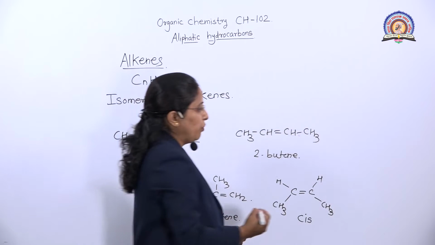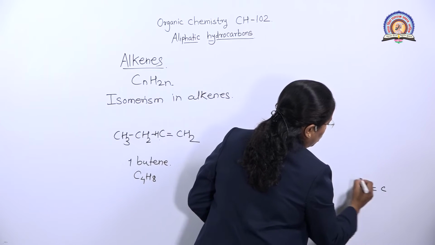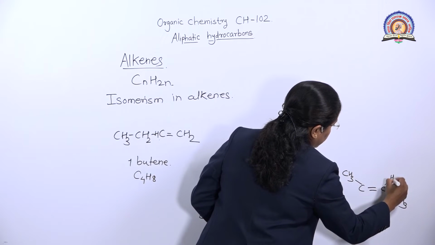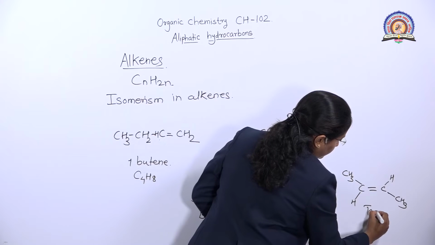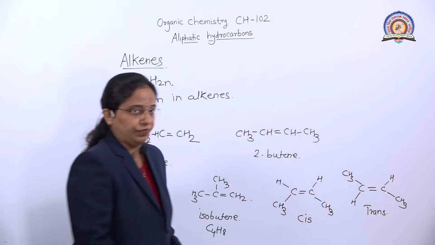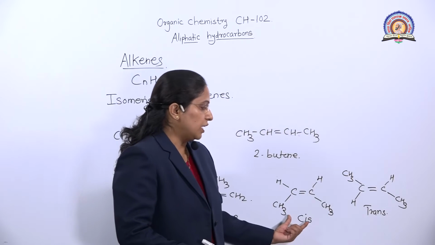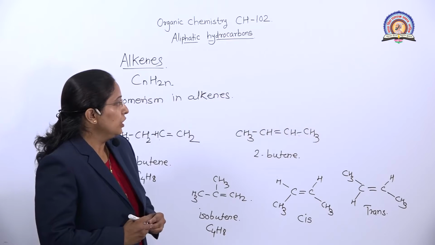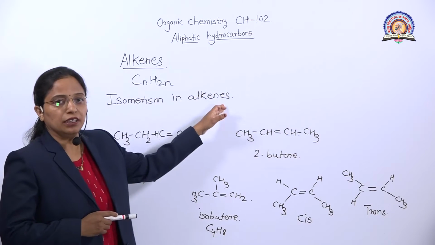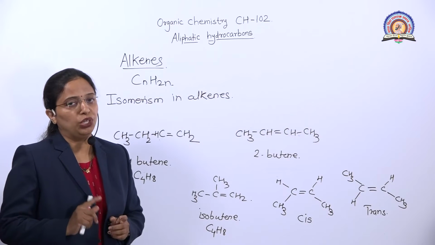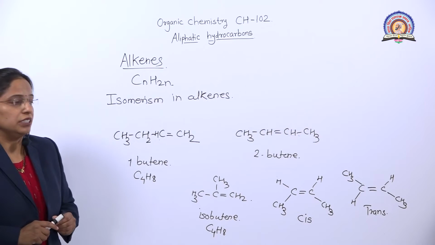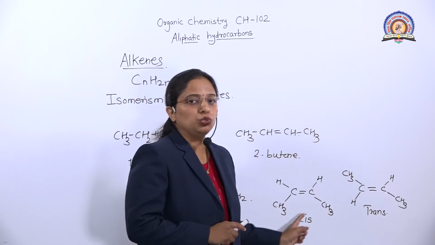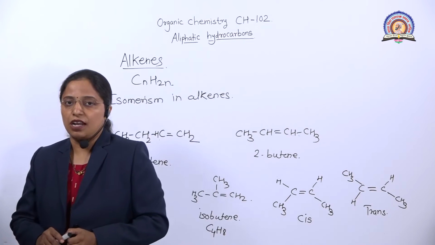If the methyl groups are on opposite sides of the carbon-carbon double bond, it is called the trans isomer. Cis and trans are the two geometrical isomers of butene. So here we discussed isomerism in alkenes. Ethene and propene have only one isomer, while butene has three isomers. Along with that, 2-butene has two geometrical isomers, cis and trans.